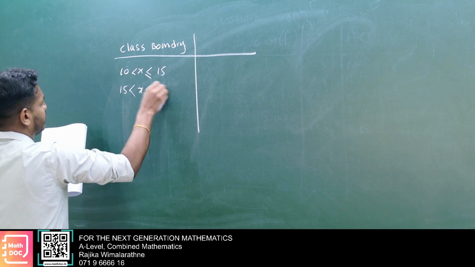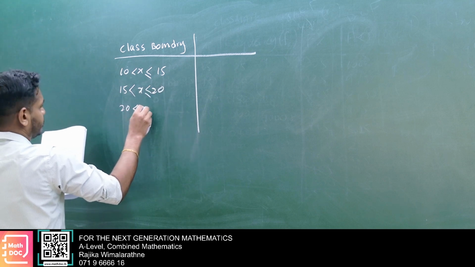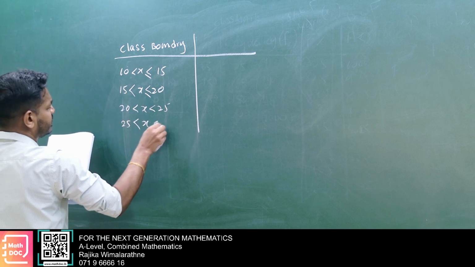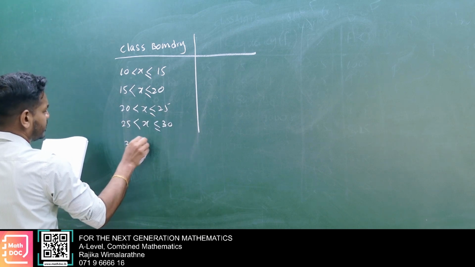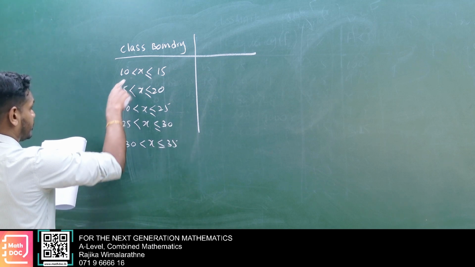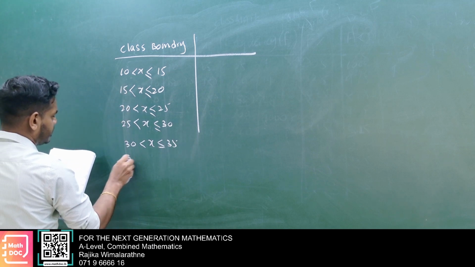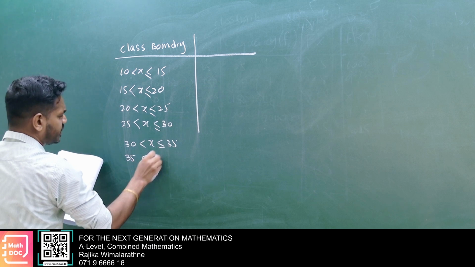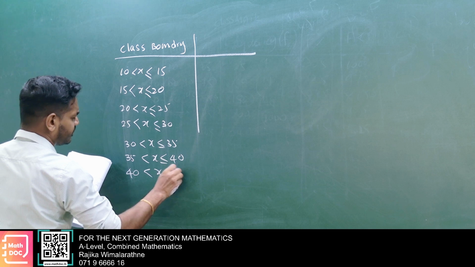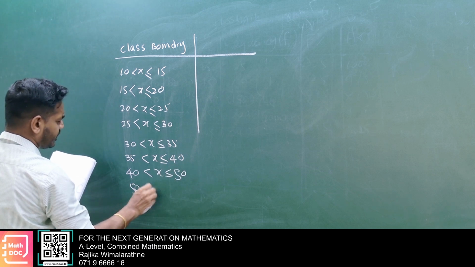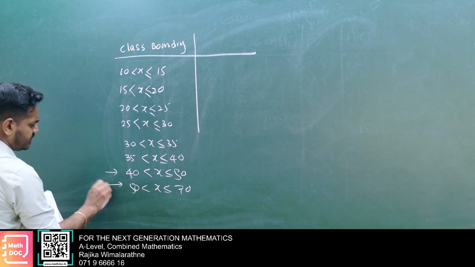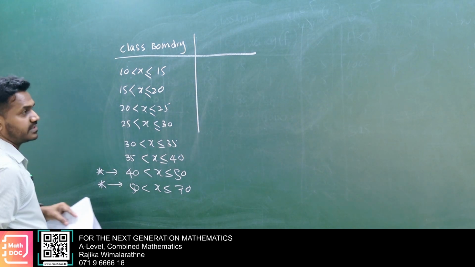Then 15 to 20, 20 to 25, 25 to 30, 30 to 35, 35 to 40, 40 to 50, 50 to 70. So this is somewhat special because the class widths are different.